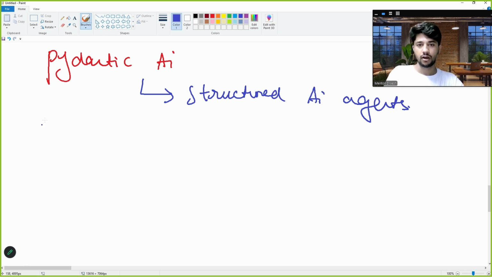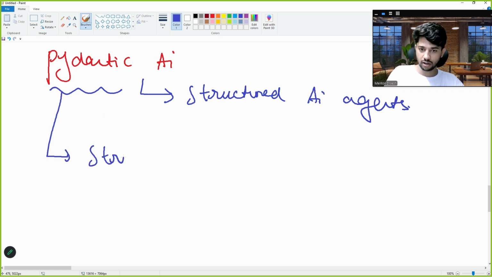Now see, earlier there was no Pydantic AI, earlier there was only Pydantic. And what was Pydantic used for? Pydantic was used for structuring and validating responses. Structuring and validation. Now, what is validation?